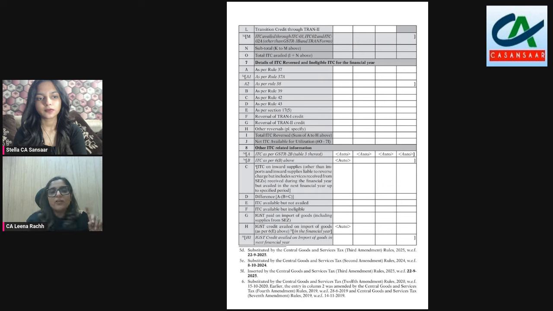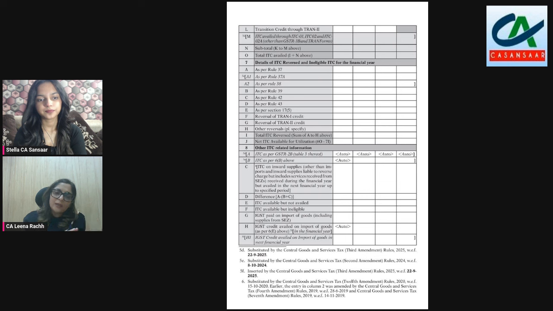As per the FAQ, 8A will auto-populate figures from your 2B. However, it will now include all the invoices of financial year 24-25, even if they are reflected in 2B of April or a subsequent financial year till the specified period. Similarly, invoices of past year 23-24, for which we are claiming ITC in this year, will not reflect over here.